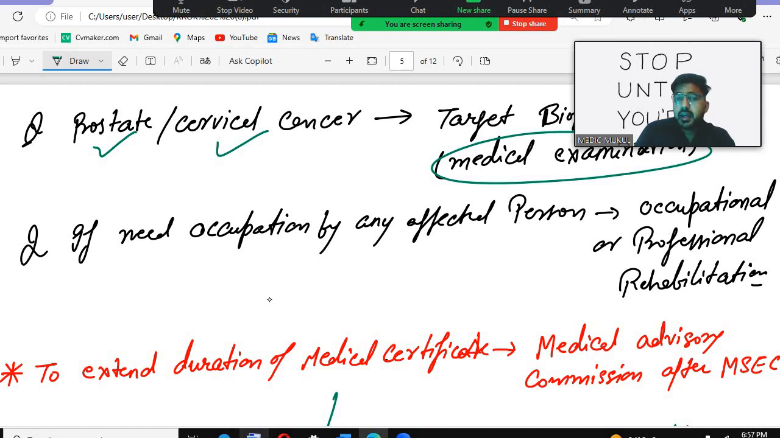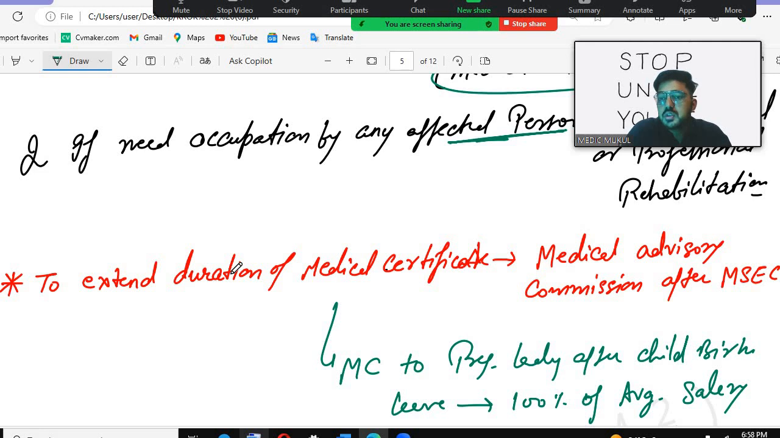If occupation is needed by any affected persons, which rehabilitation will be done? This patient has a chronic disease and has been fired from a company or branch. So if occupation is needed by an affected person, what rehabilitation will you do? You will do the occupational or professional rehabilitation. You will say that okay, you will get the degree, you will get the occupation. That type of rehabilitation you will do.